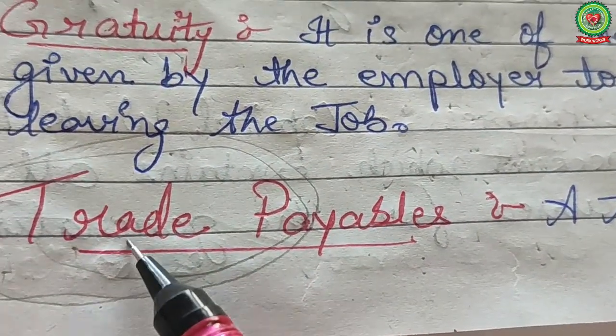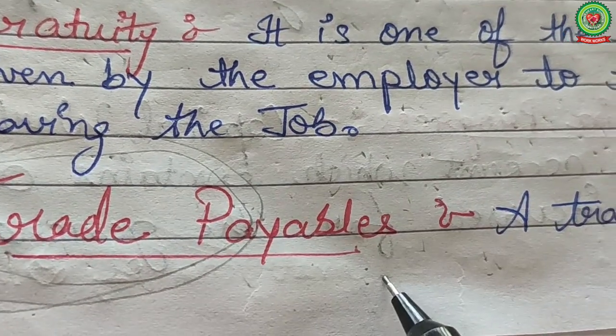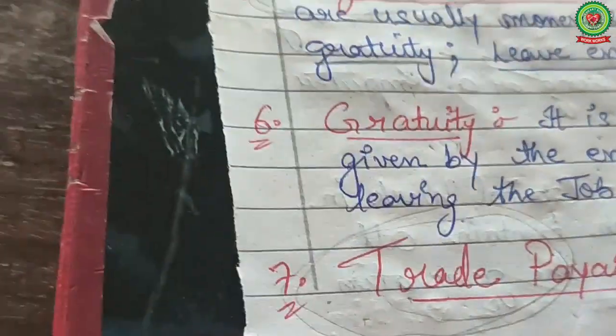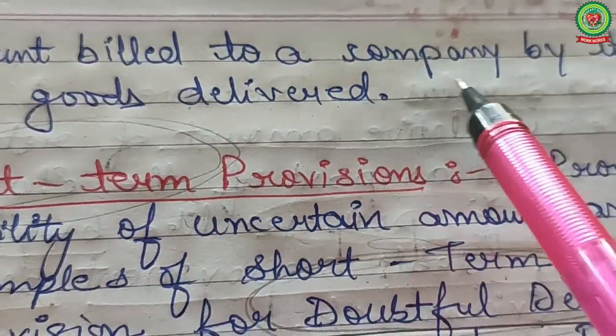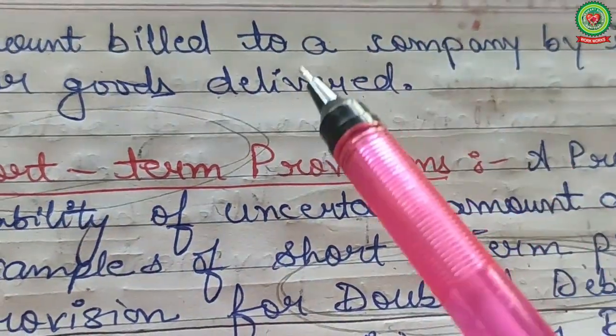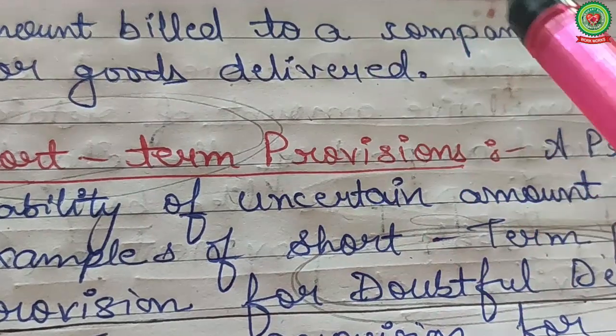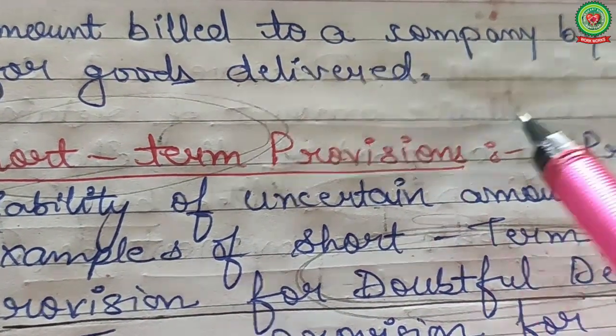Next, trade payables. Trade means buying and selling of goods. Payable means liability. A trade payable is the amount billed to a company by its supplier for goods delivered. Who delivered the goods? Supplier delivered the goods along with the bill. Now it's the liability of the company to pay the amount to the supplier.